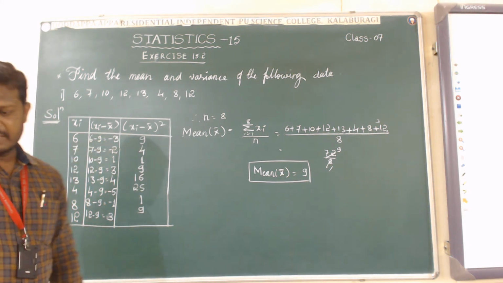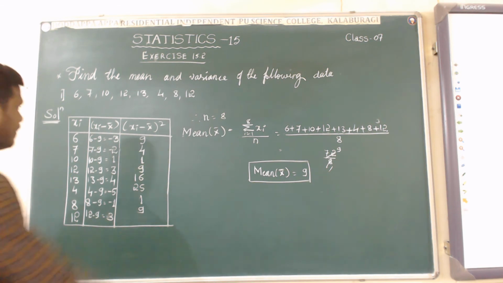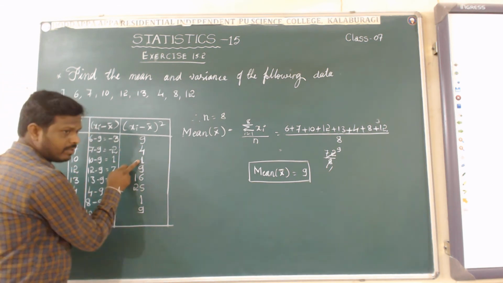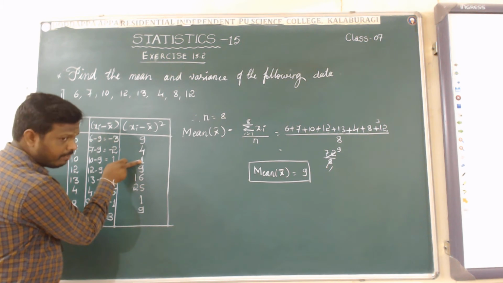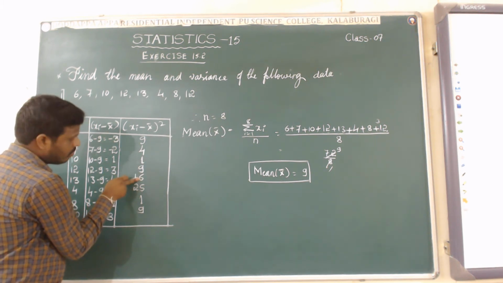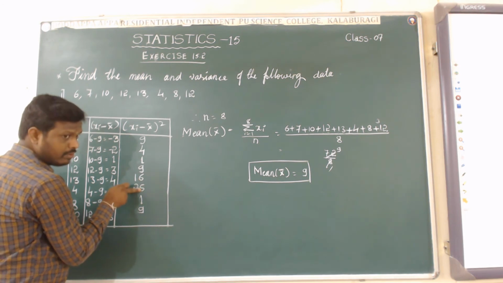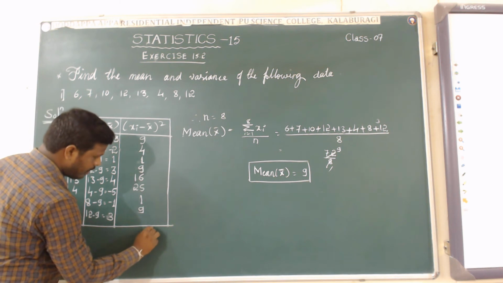Then add all these values. 9 plus 4 is 13, 14, 23, 39... the total is 74.